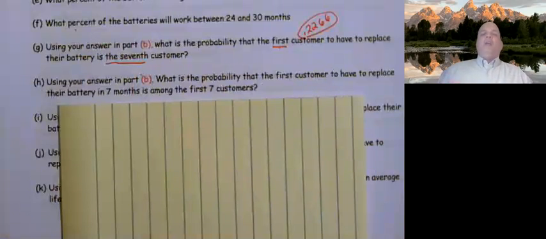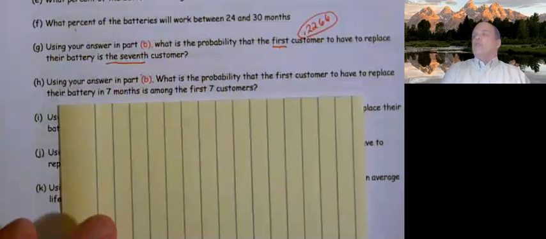Now, I'm continuing until I find the first. The definition of a geometric is continuing until we find the first. That is a contrast to the binomial, which doesn't care about when the first occurs. It just says you're going to do it this number of times and count how many successes you have. So we could have had 7 trials and had 3 successes, or 0 successes, or 5, or 1. But a binomial has a specific number of trials, whereas a geometric is going to continue until the first success.